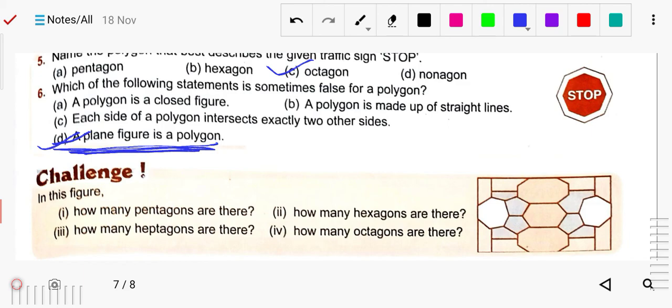So now you can solve this exercise and you have to learn the shapes and their sides, according to the sides, what is the name of the polygons.